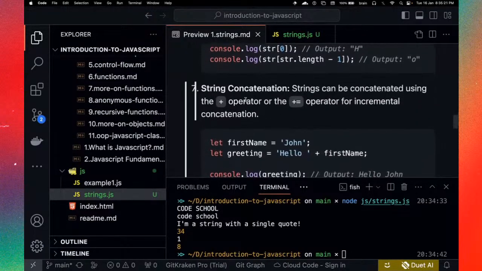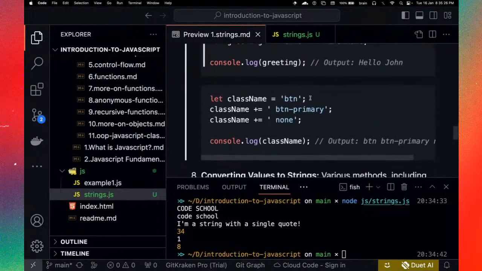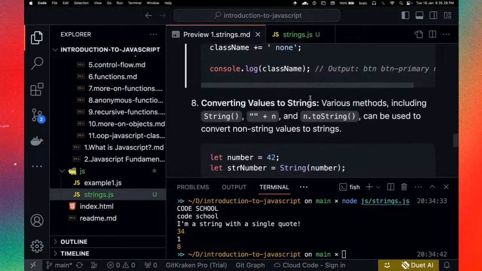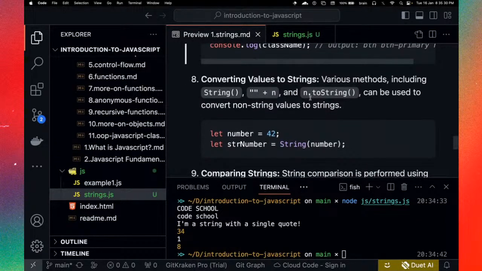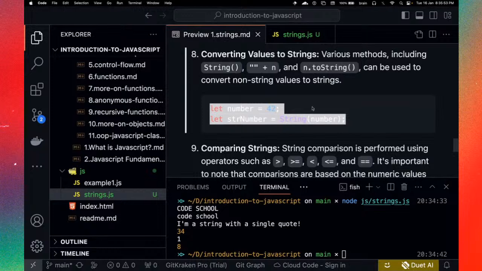Okay, so I mentioned string concatenation, right? We've done this already. Yeah, so we've tried that already. Converting values to string. Okay, so you can basically use this string wrapper right here to convert values to string. Yes, so various methods including string, this and this can be used to convert non-string values to string. Let's focus on the first one here, which is the most obvious one, right? But yes, you can experiment with the other options.